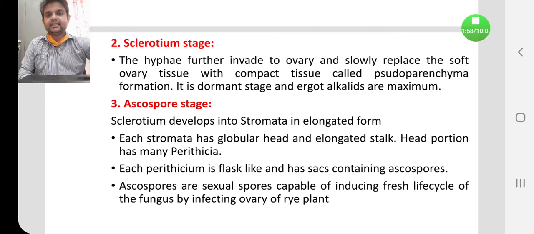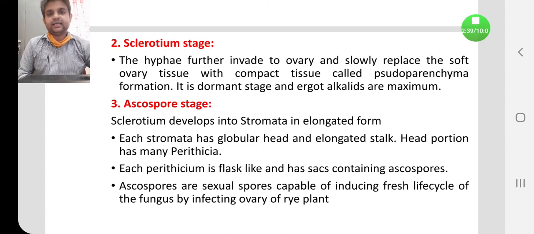Next one, second step, is the sclerotium stage. The hyphae further invade into the ovary, and as time progresses, they slowly replace the soft ovarian tissue of the rye plant with compact, very hard tissue known as pseudoparenchyma cells. So the ovary cells are slowly converted to hard parenchymatous cells. This is the dormant stage, and the ergot alkaloid is maximum in this phase. That's why generally in the sclerotium stage the ergots are collected.